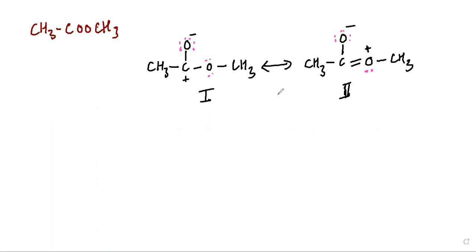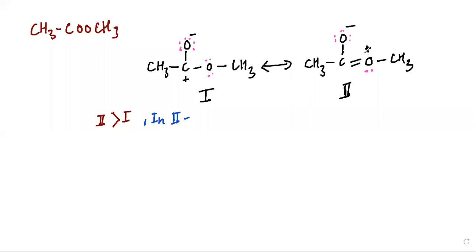Okay. See, if you compare structure number 1 and 2, my dear students, structure number 2 is going to be a better, sorry, structure number 1 is going to be a better contributor than structure number 2. Look at the charge distribution.